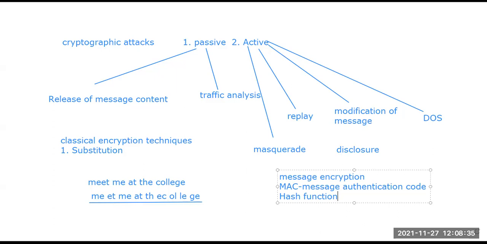And the third one is the hash function, a different type of function used here for the process. These hash functions accept a variable size message as an input and produce a fixed size output. So here the size of the input message is different, but the size of the output is constant.